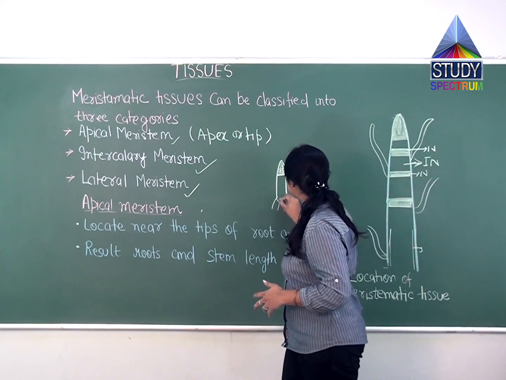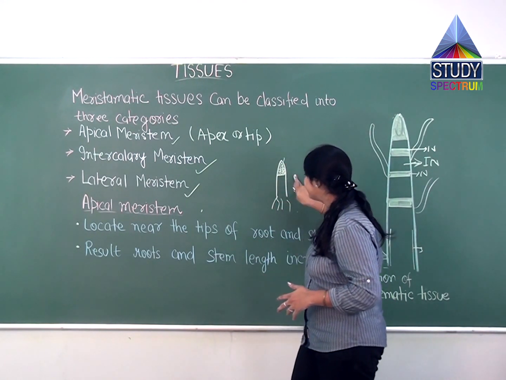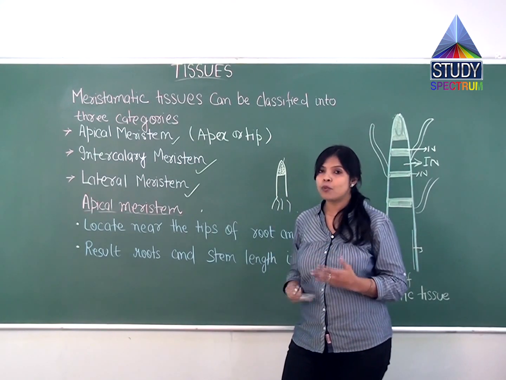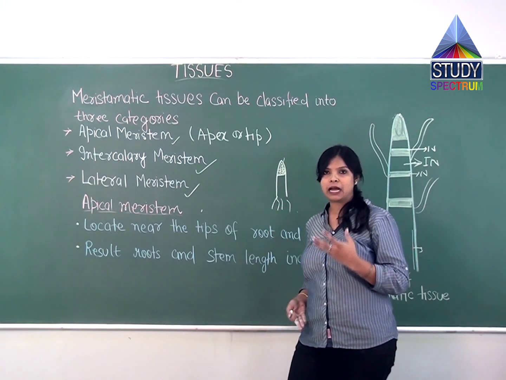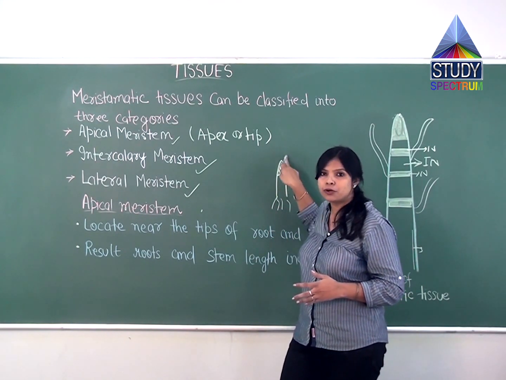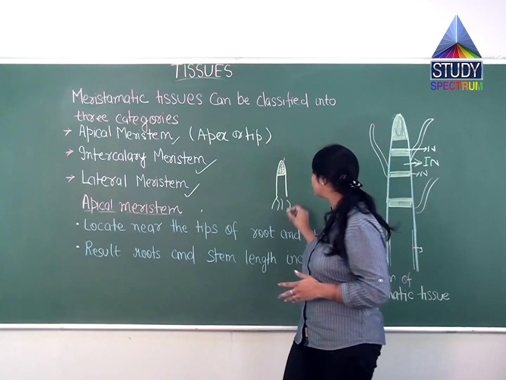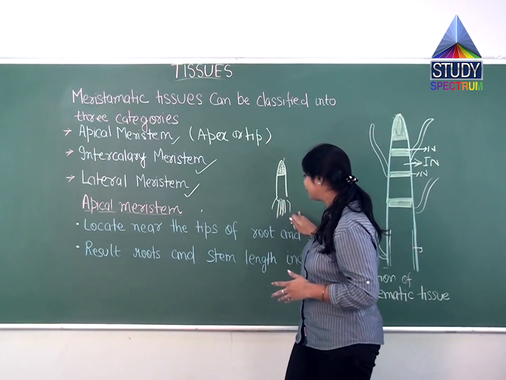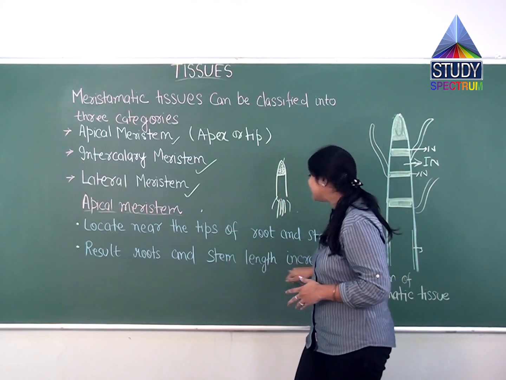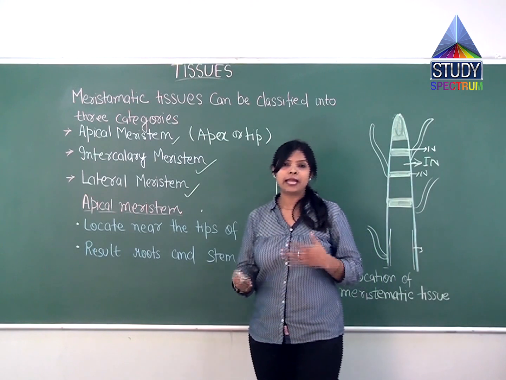So something will be present here and something here. Because of that, the plant will grow vertically, upward and downward. Upward means there will be growth in the shoot region, and downward the growth will take place at the root of the plant. As a result, root and stem length increases. So this is about the apical meristem.